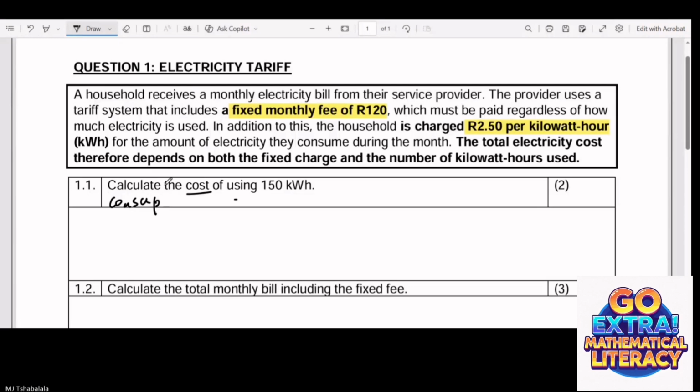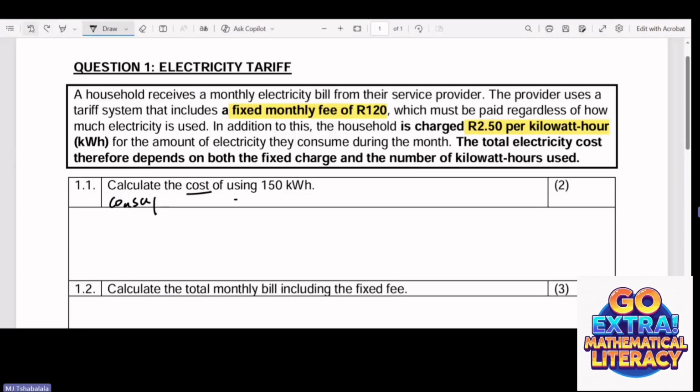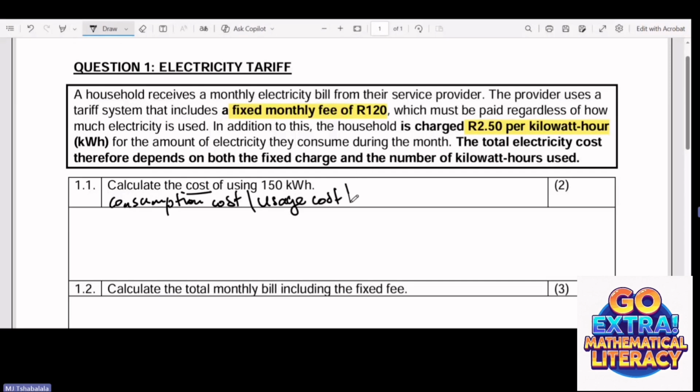Let's correct the spelling first. Consumption cost. Or we can say it is a usage cost. When you're in grade 12, we know that you are talking about a variable cost.